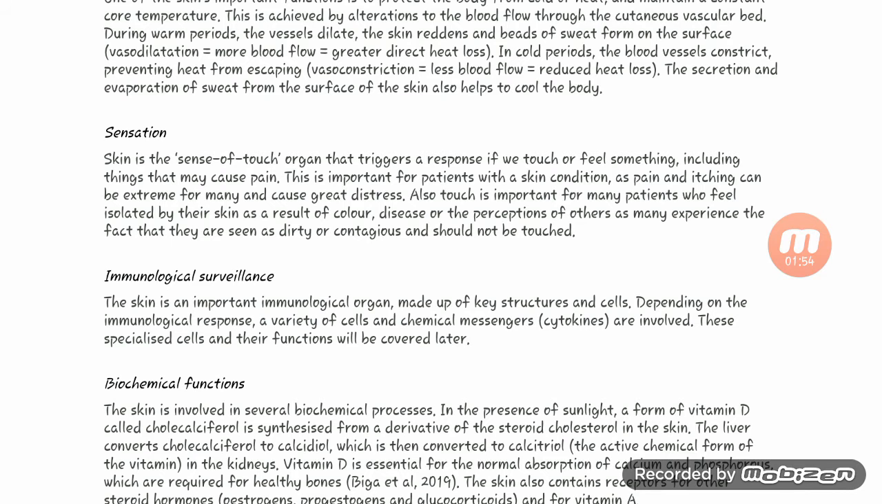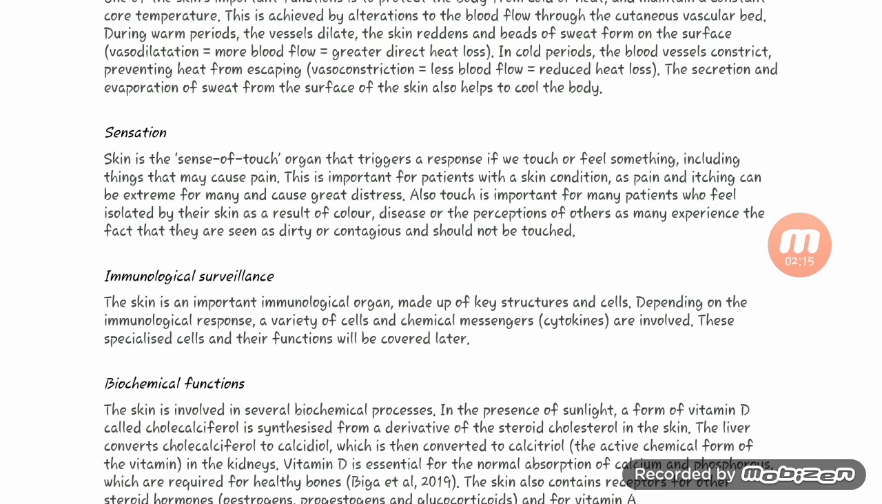Also, touch is important for many patients who feel isolated from their skin as a result of color, disease, or the perceptions of others, as many experience the fact that they are seen as dirty or contagious and should not be touched.